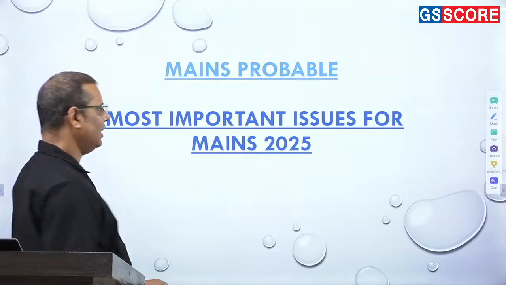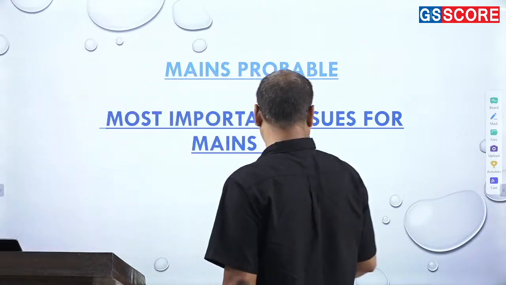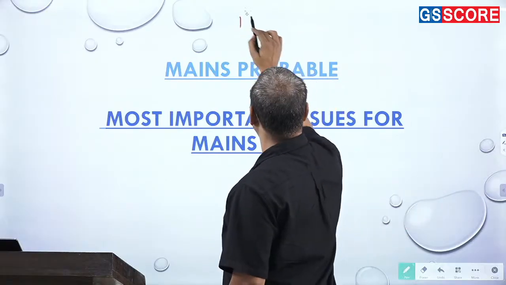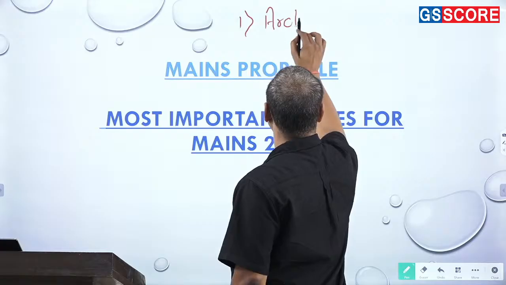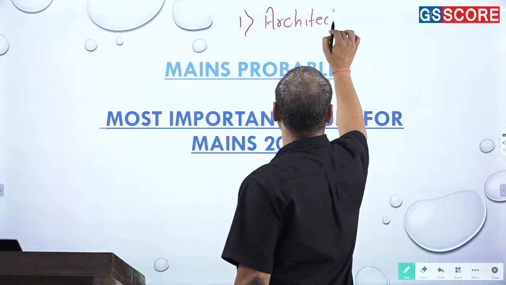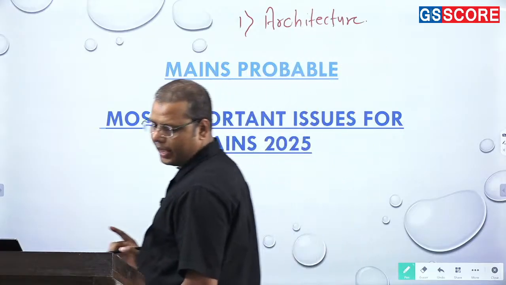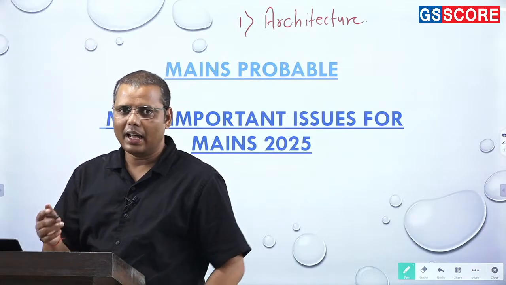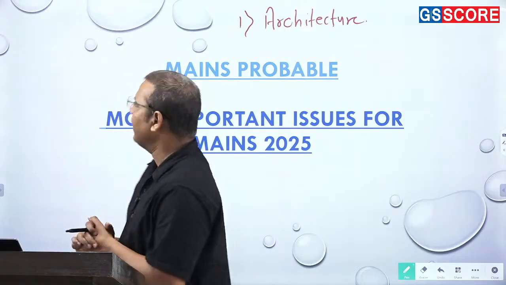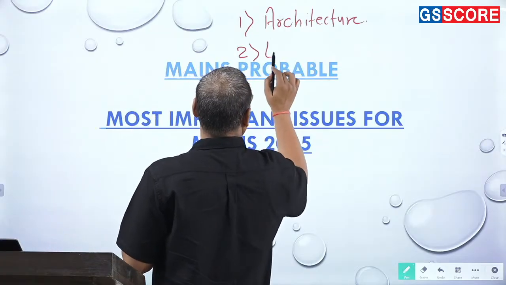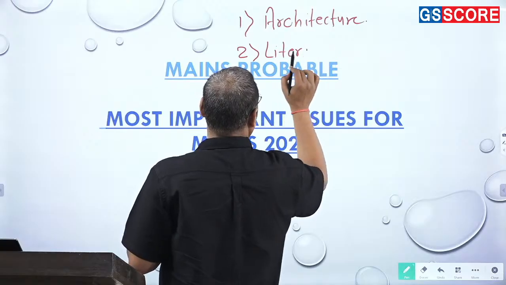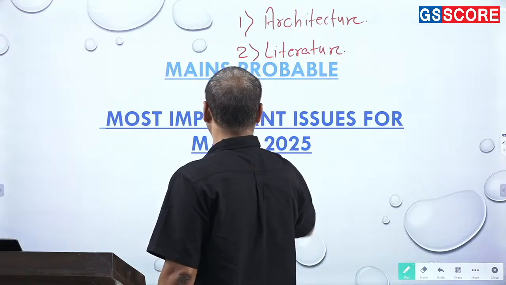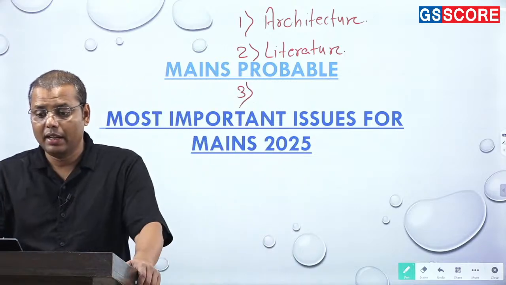So frankly speaking, one area I find very important is the architecture. आर्किटेक्चर। ये एक एरिया है जो बहुत फ्रिक्वेंटली लोगों ने पूछा है, जहां से मतलब directly or indirectly the questions are linked to this. Okay, then second topic I'll say literature. This had also appeared very frequently, and that's how we can keep it in the category of questions which have been asked very frequently.